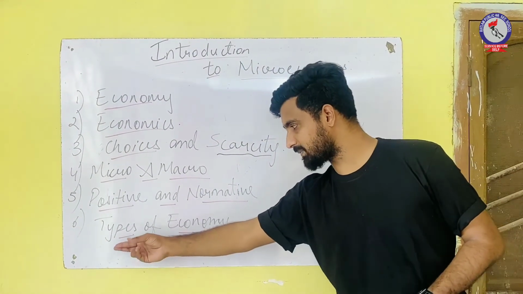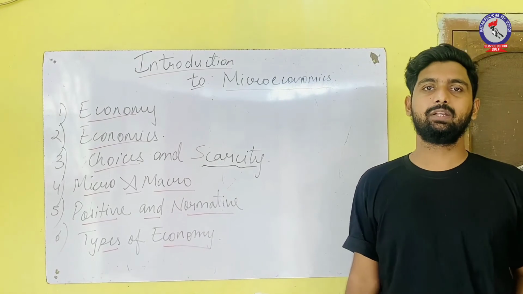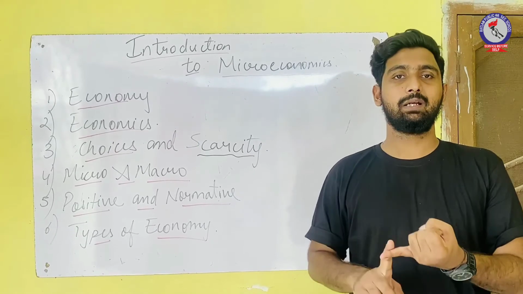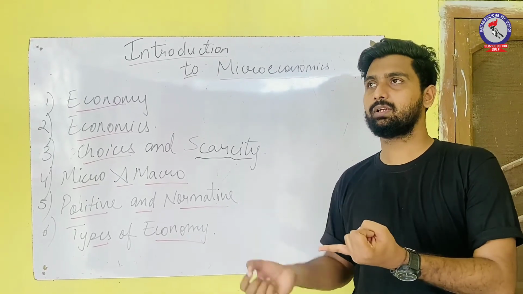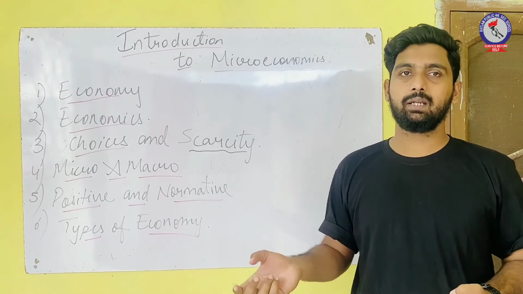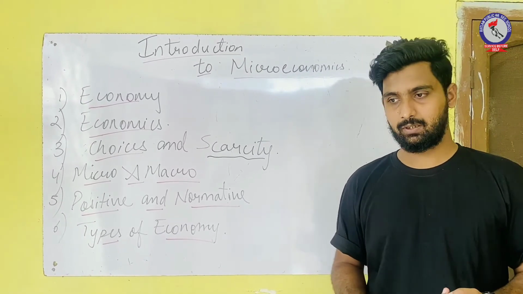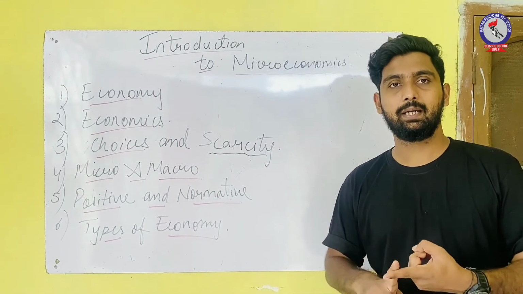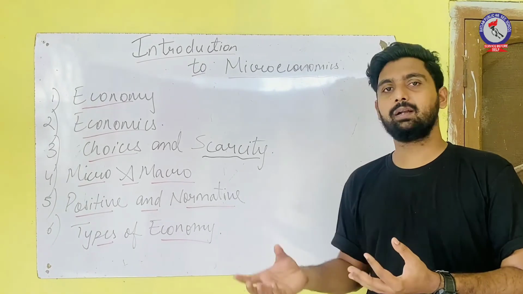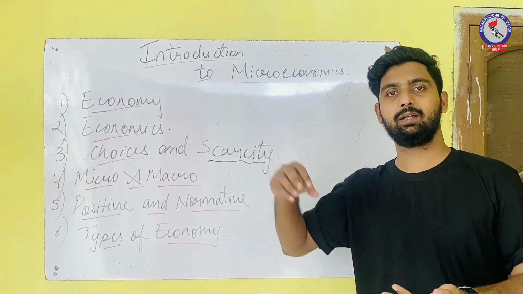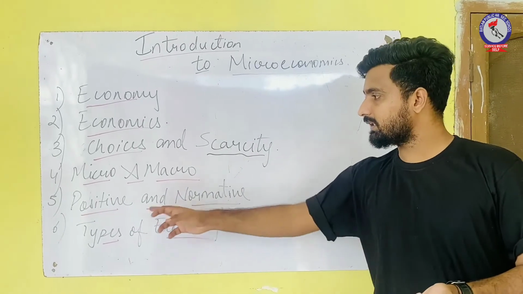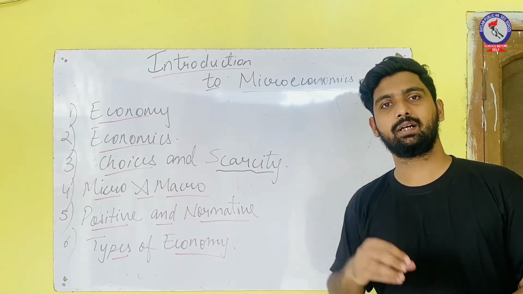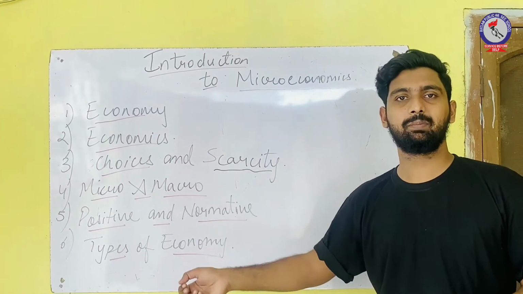Now the last topic of this chapter is types of economy. As we know, there are three types of economy. The first type is centrally planned economy. We can also say it's controlled economy. Centrally planned economy is also known as socialist economy. Here, all the things in a country are controlled by government. All the industries and all the resources in a country are owned by government. Everything is controlled by government, everything is equal. According to them, whatever resources a country has should be divided among the people equally.